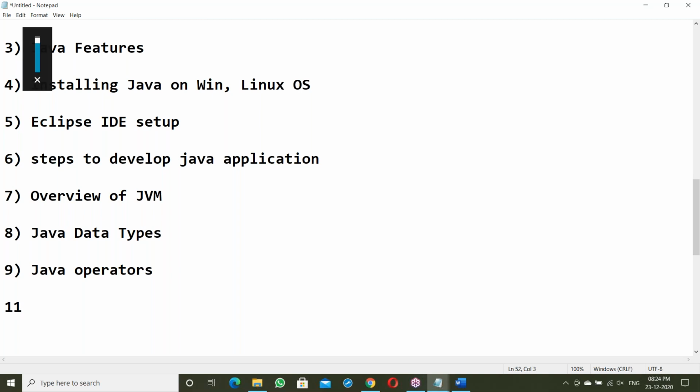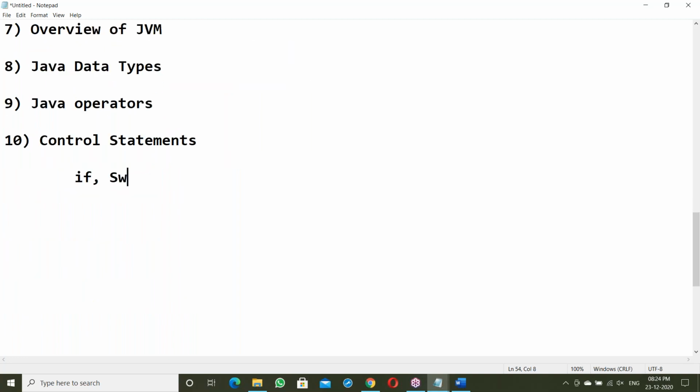After finishing operators, the next topic is control statements. How to use control statements: if statements, next using switch case statements, next while loop, next do while loop, next for loop.